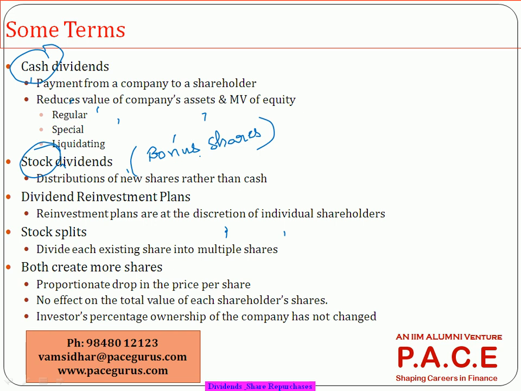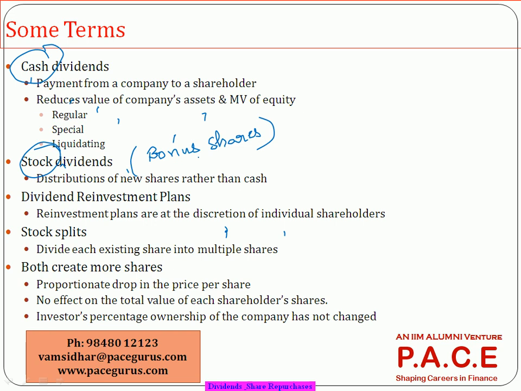So in case of cash dividend, what will happen when the company is paying some money out of its profits to the investor? The size of the profit is actually coming down.